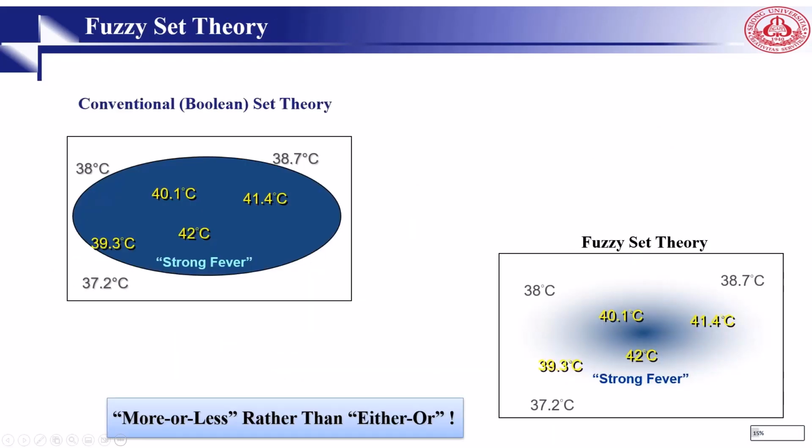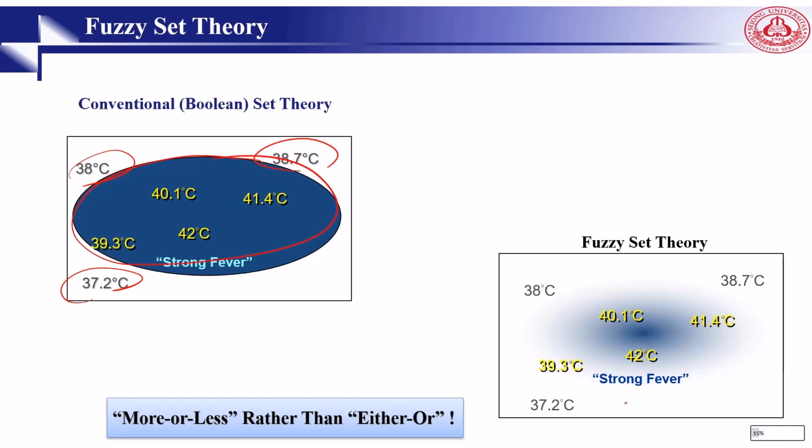In conventional or Boolean sets, we clearly and explicitly talk about elements. For example, if we talk about the fever of someone, we can say someone has a fever up to some degree. Well, how can you say strong fever? 37.2 is okay, 38 is also okay. But when it comes to this area, it is strong fever.